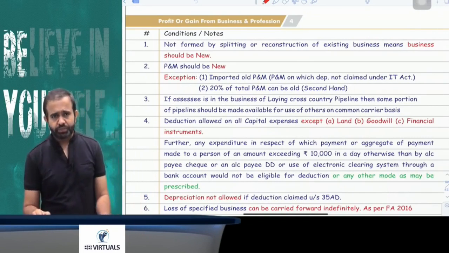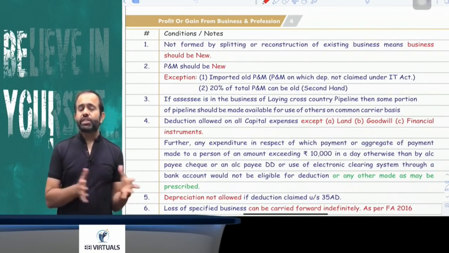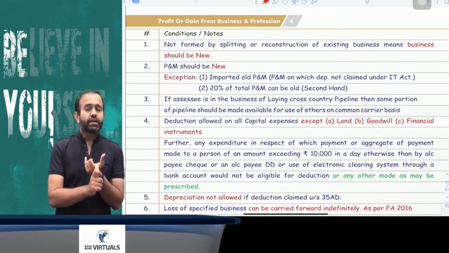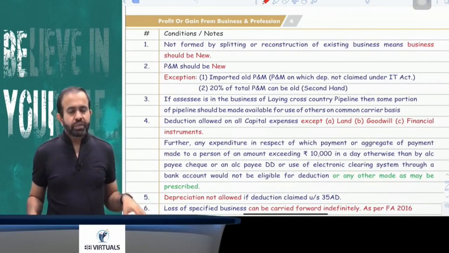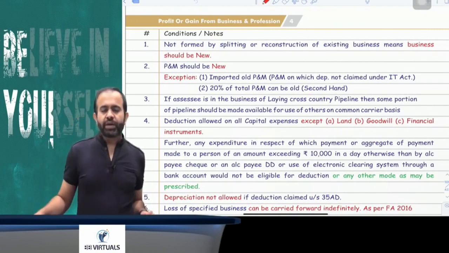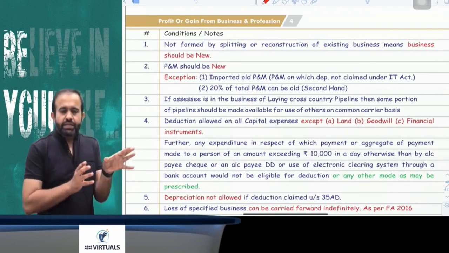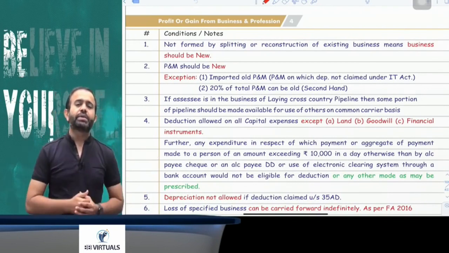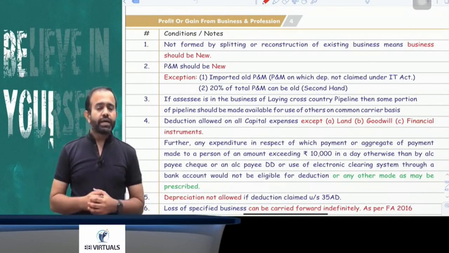Now try to understand. For petroleum and natural gas pipeline business, there are some additional conditions. First condition is that the petroleum natural gas pipeline business should be owned by an Indian company or a consortium of Indian companies, means a group of Indian companies. Second is that the business should be approved by the Petroleum and Natural Gas Regulatory Board, and that business will make some portion of the pipeline available for others as decided by the PNGRB. Means some portion of the pipeline should be made available for use by others also.